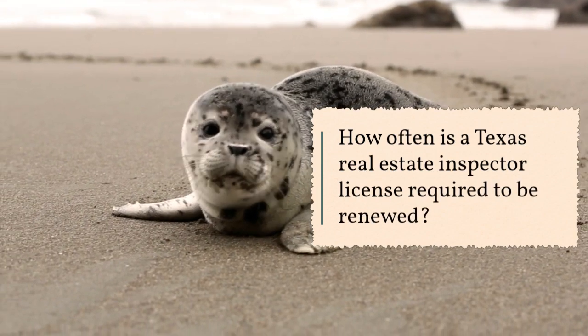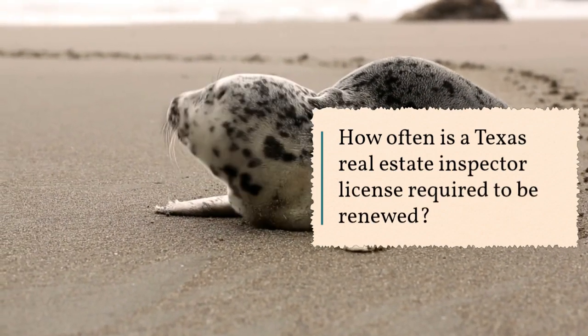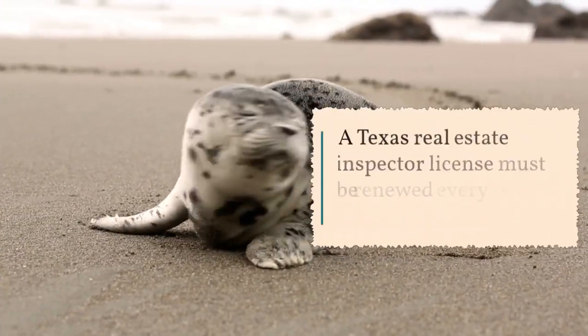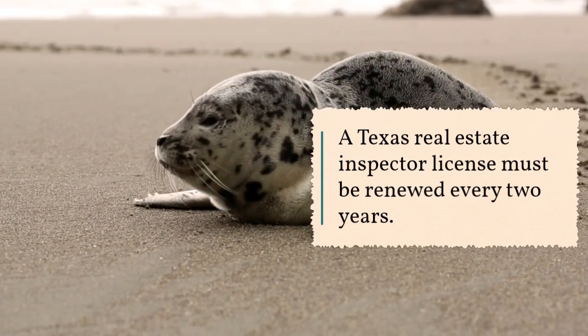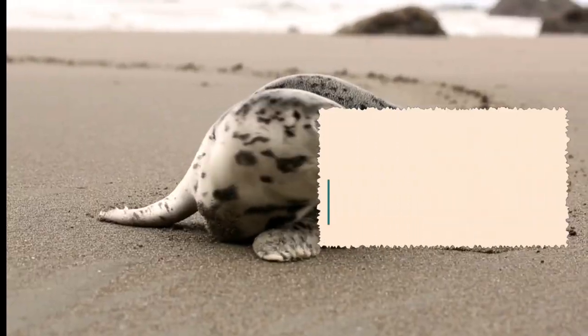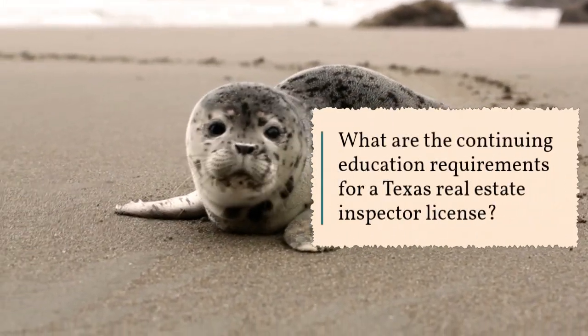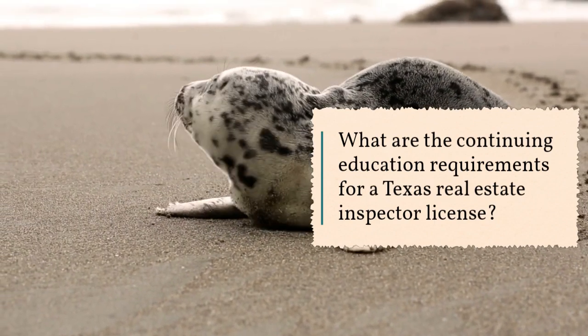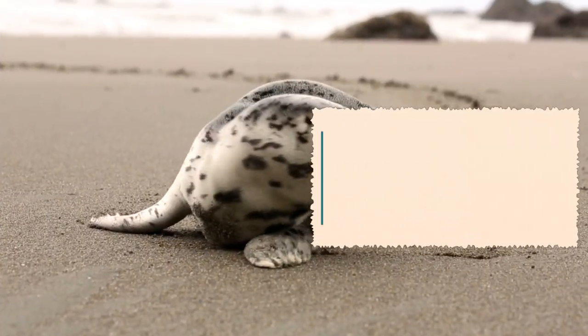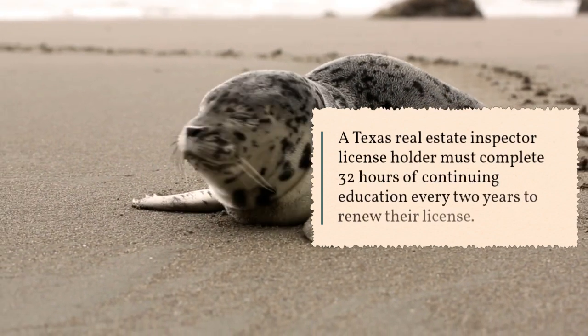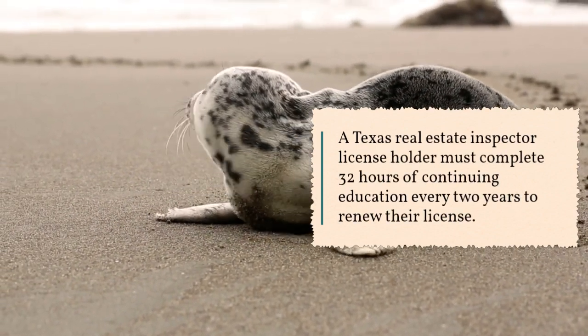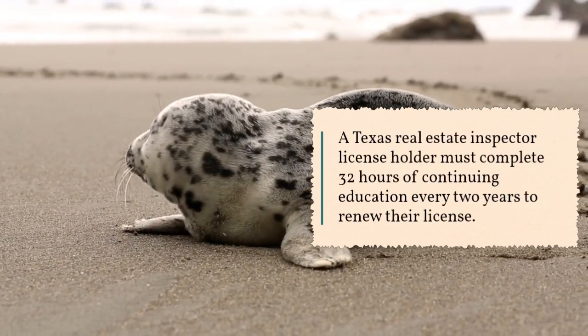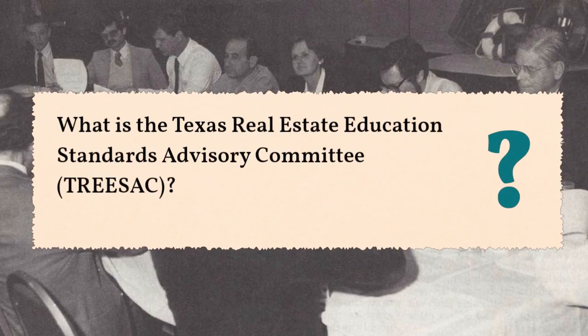How often is a Texas real estate inspector license required to be renewed? A Texas real estate inspector license must be renewed every 2 years. What are the continuing education requirements for a Texas real estate inspector license? A Texas real estate inspector license holder must complete 32 hours of continuing education every 2 years to renew their license. What is the Texas Real Estate Education Standards Advisory Committee, TREC?